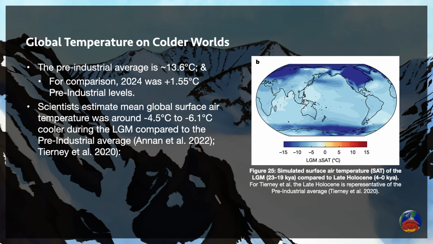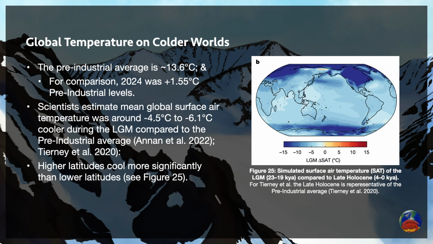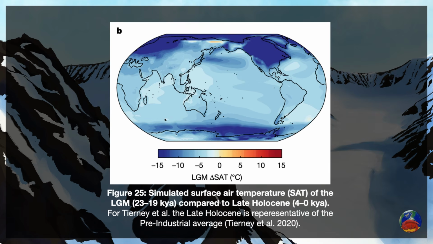However, if we want a colder climate regime, we can't just lower the temperature of the whole world equally. For Earth-like obliquities, higher latitudes cool more significantly than lower latitudes. The tropics receive pretty consistent sunlight throughout the year, so they don't cool as drastically as the poles. This map demonstrates the difference in average annual temperature from the pre-industrial average.